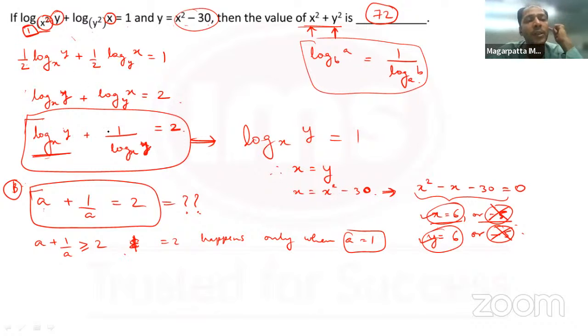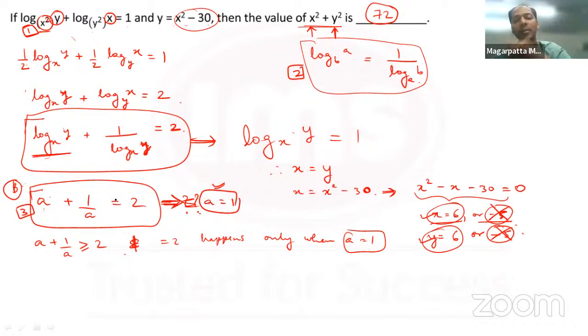Then the second property that we used was the property that log of a upon b, or this is the second property that we used. Log of a by b is equal to 1 upon log of b to the base a. The third property that we used was this one. If I know a plus 1 by a is equal to 2, that happens only if a is equal to 1. Right? This implies that a is equal to 1.